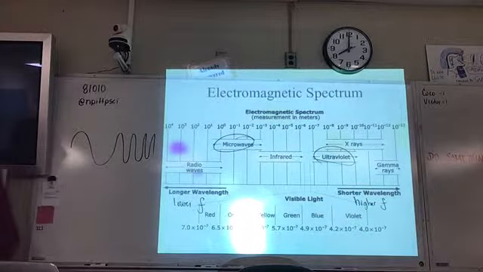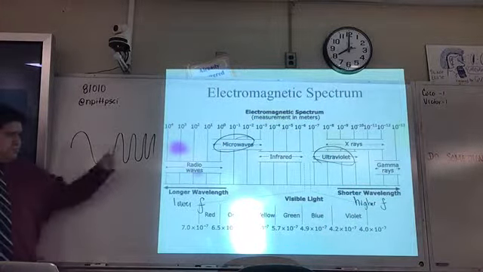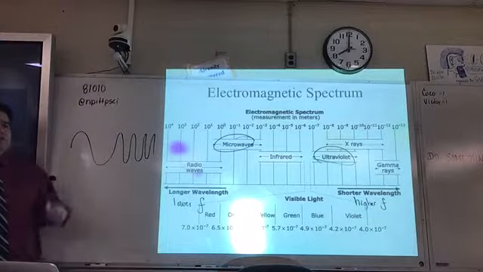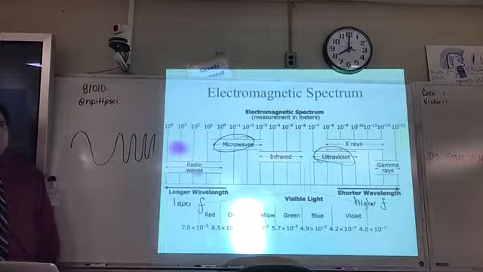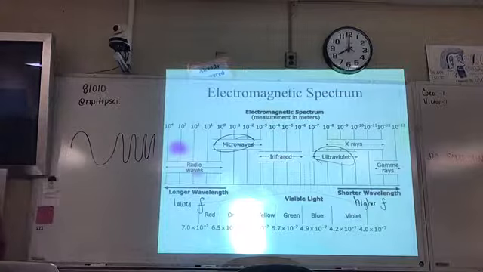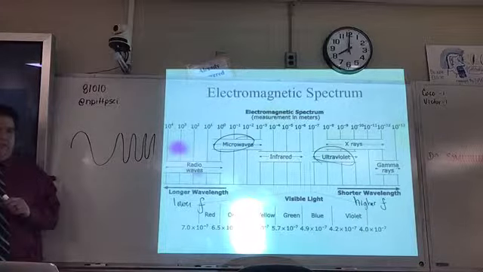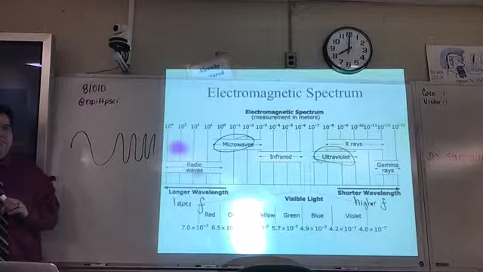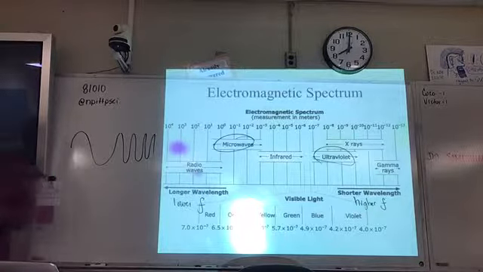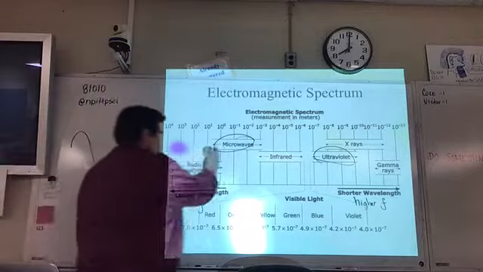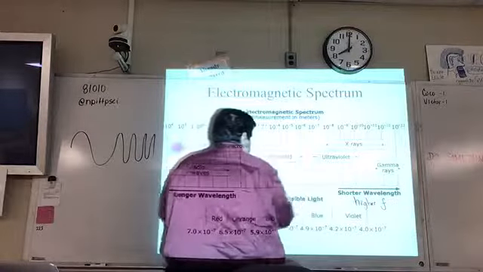All right, so with that in mind, Coburn, out of those two words that I've circled, which one of those has the lower frequency? Microwaves, all right. Kevin, out of those two words that I have circled, which one of those has the shorter wavelength? All right, good. All right, so there's that one right there. Let me go ahead and erase. Let me do another one here.